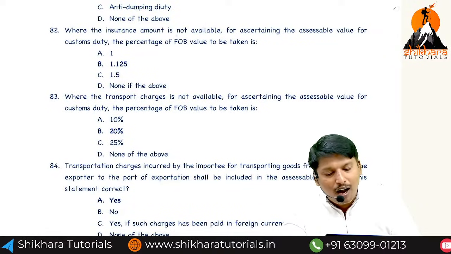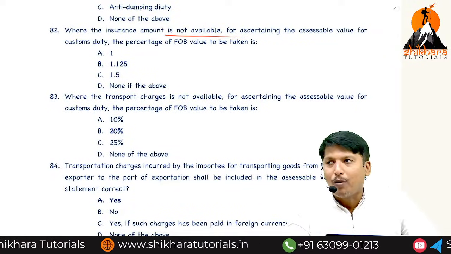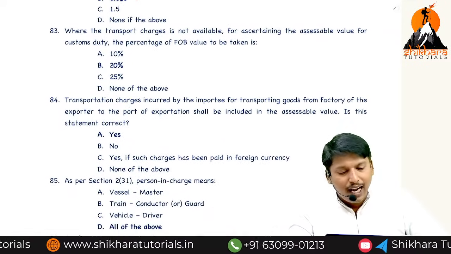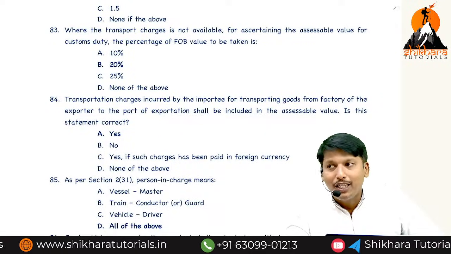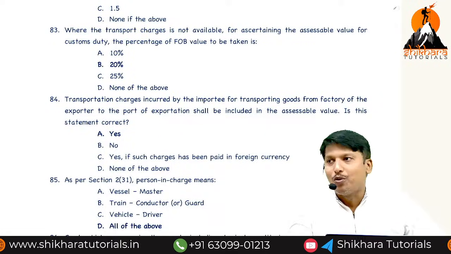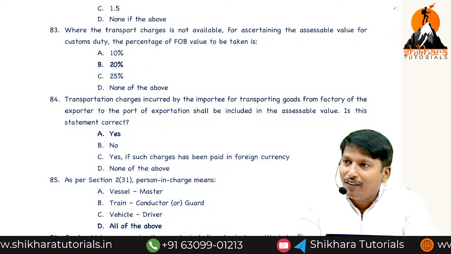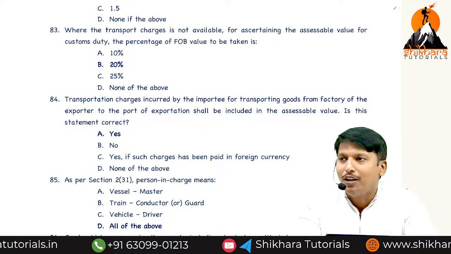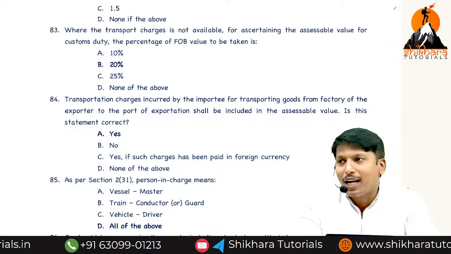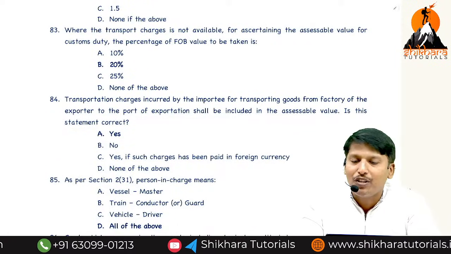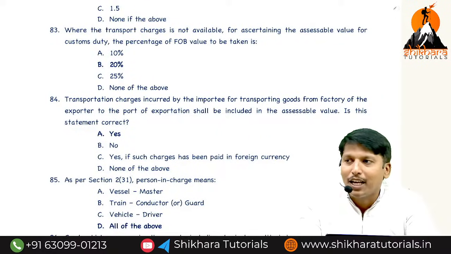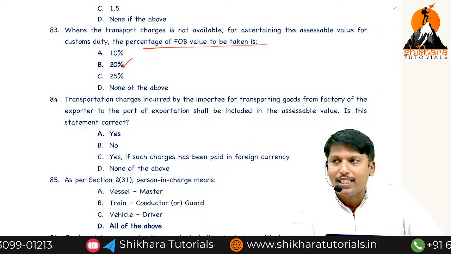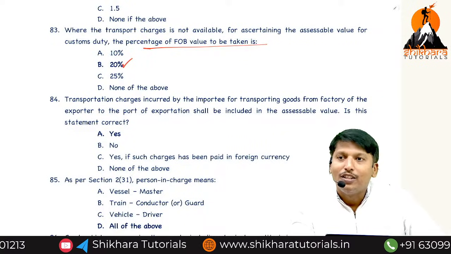If insurance amount is not available for assessable value, 1.125%. Where the transportation charges are not available: transportation means freight, and freights are of two types, air route and sea route. Sea route: ascertainable, actual basis; not ascertainable, 20% of CFOB. Air route: ascertainable, actual basis or 20% of CFOB, whichever is lower; not ascertainable, 20% of CFOB. Perfect answer. If nothing is given, you need to take it as sea route.